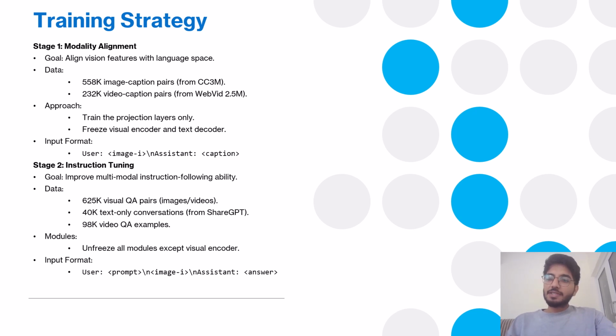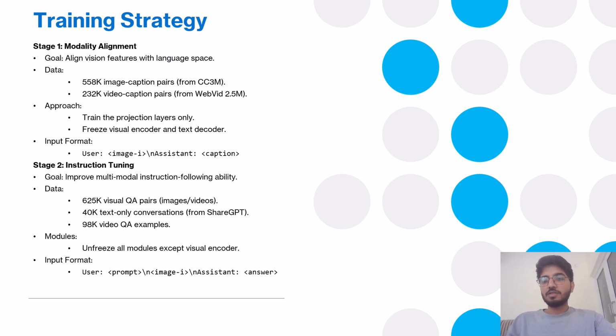So now we will discuss the training strategy of these LLM models. This model is trained in three stages, gradually building its ability to align vision with language and follow complex instructions. Stage one is basically modality alignment. In the first stage, the goal is to align the visual features with the language space.